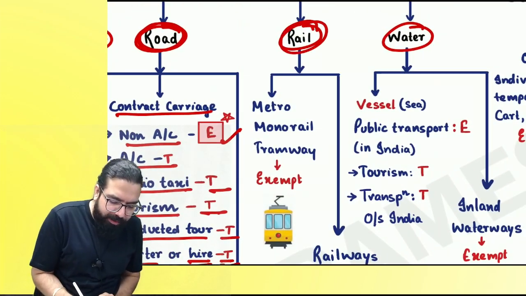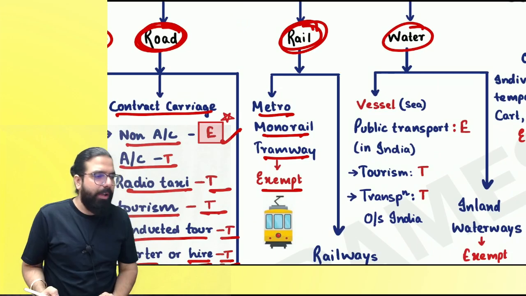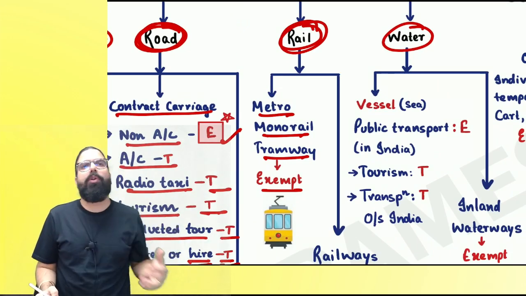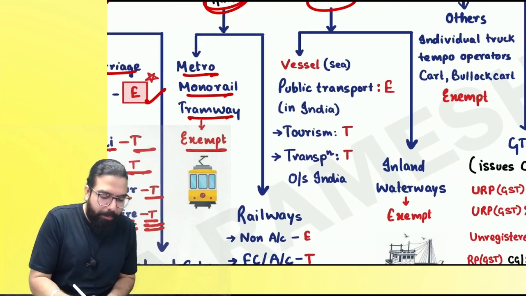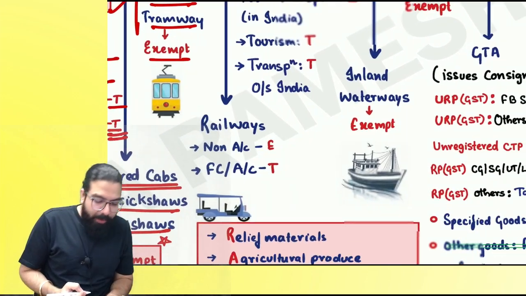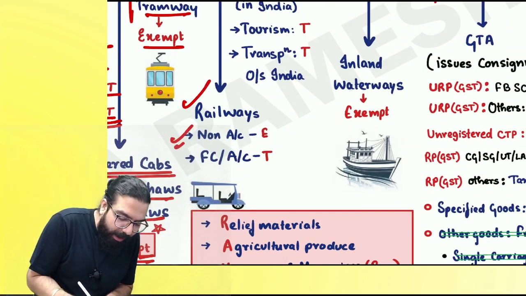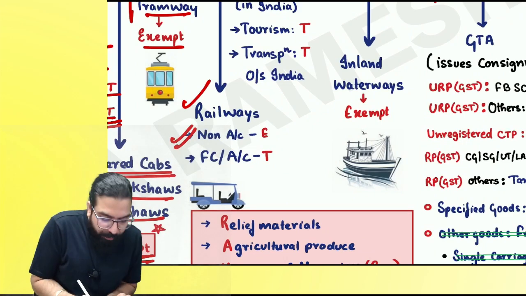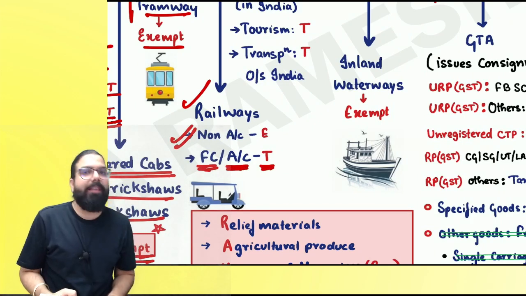Then we have rail transportation. Metro, monorail, tramway is always exempted. Remember, metro rail, monorail, tramway is always exempted, Baba, because it is public transportation. Then in the rail case, if you are going in non-AC, it is exempt. First class and AC is always taxable.